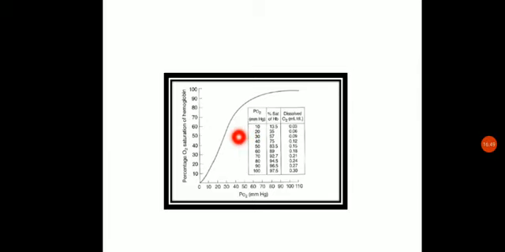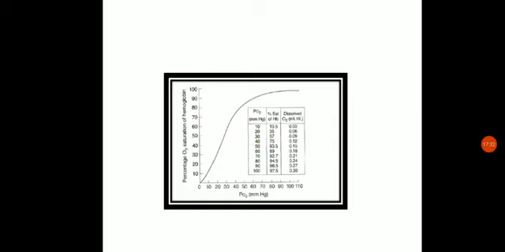At 50 percent, we have the point P50. The y-axis signifies the saturation of hemoglobin. So at 50% saturation, when the hemoglobin is half saturated, this point is defined as P50. P50 is defined as the partial pressure of oxygen at which the hemoglobin is half saturated.